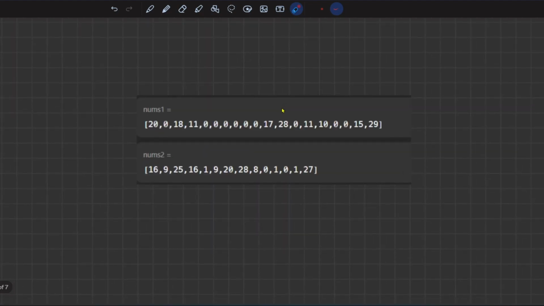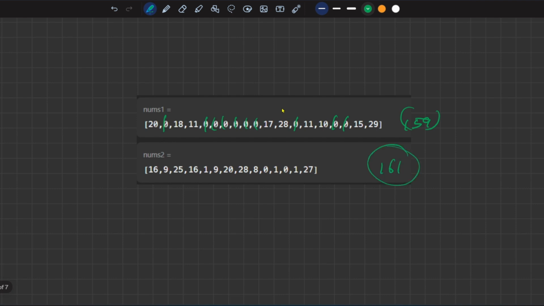Yes. Here the sum is 161 and here the sum is 159. So see, we have to replace all the zeros with a 1. So if we replace this as a 1, just a second, let me use some other color here. This 1, 2, 3, 4, 5, 6, 7, 8, 9, 10. Okay, the sum of this is 159, ones are not included, and the sum of this is 161.